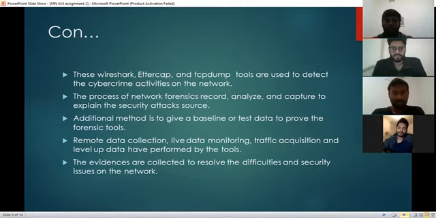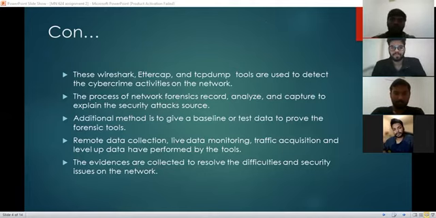The process of network forensics is to record, analyze, capture the traffic and trace the security attacks to the source. An additional method of these tools is to give a baseline or test data to validate these forensic tools. The evidence collected is used to resolve difficulties and security issues on the network, and this is the importance of the tools. The next slide will be explained by Mani.